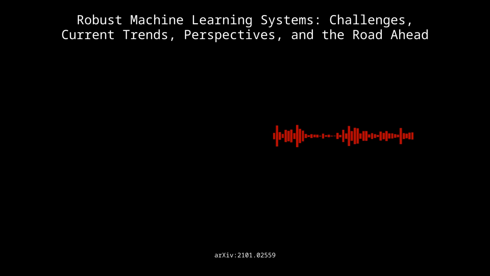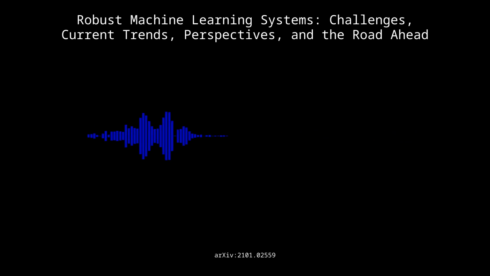All of this is really fascinating, but it makes me wonder, is it even possible to make an ML system completely secure with all these vulnerabilities? It's a tough challenge, but the field is always evolving. The key is to use a multi-layered defense approach, combining different strategies to build a strong security posture. But security is just one part of robustness.